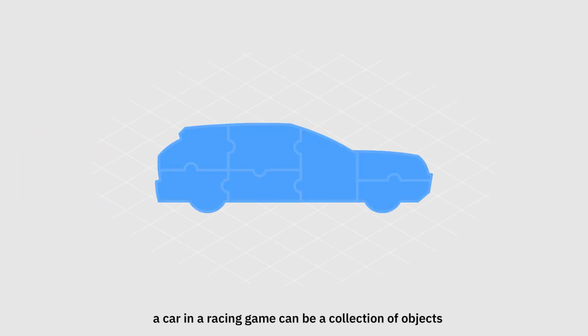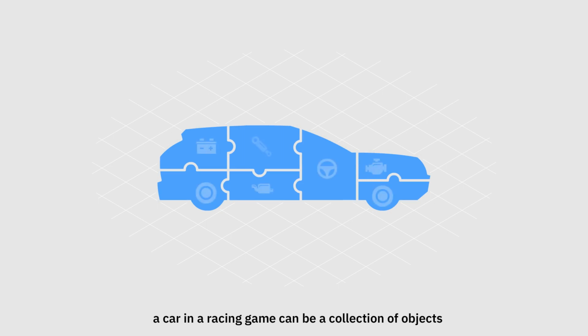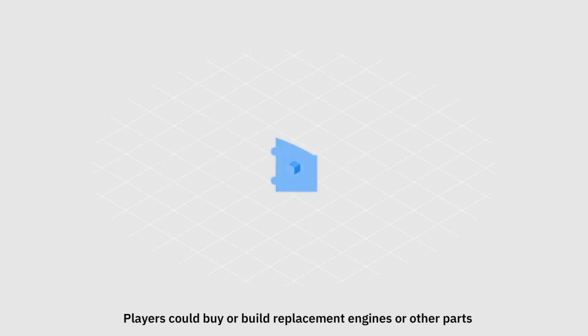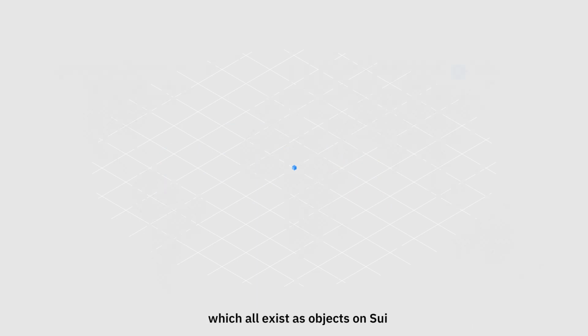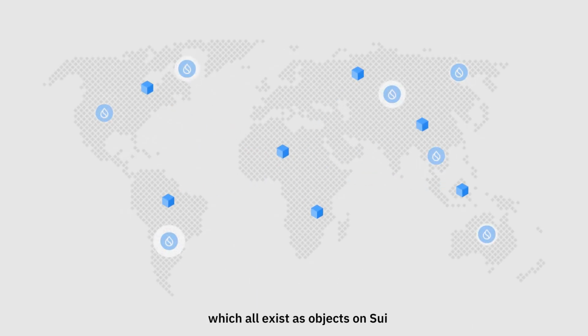Using this paradigm, a car in a racing game can be a collection of objects. The car itself would be the primary object, which owns objects representing the engine, wheels, or any other part. Players could buy or build replacement engines or other parts, which all exist as objects on SUI.